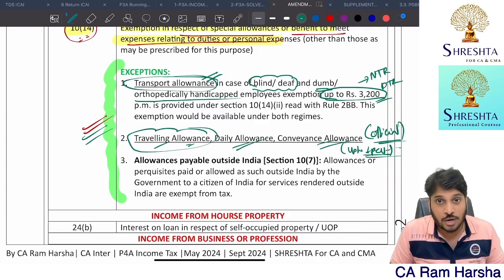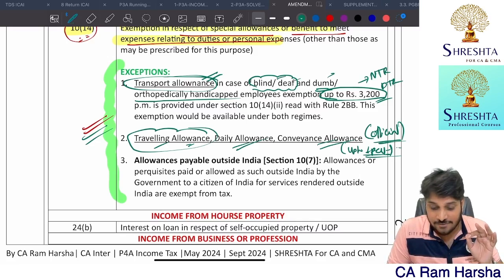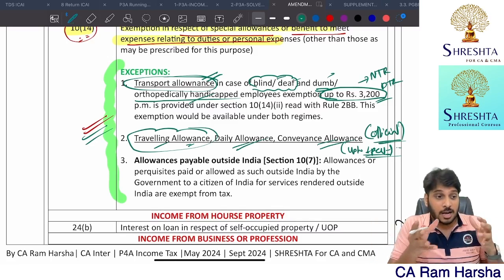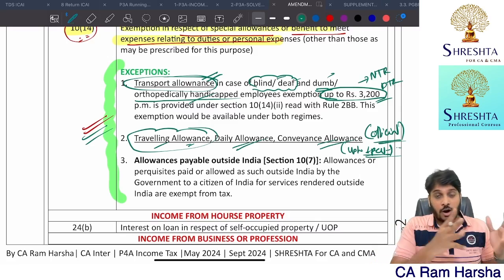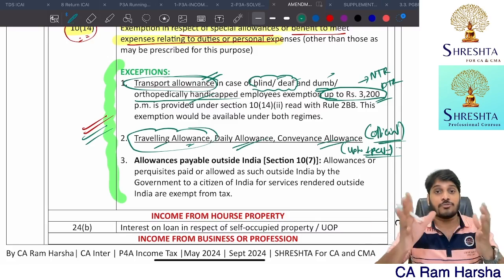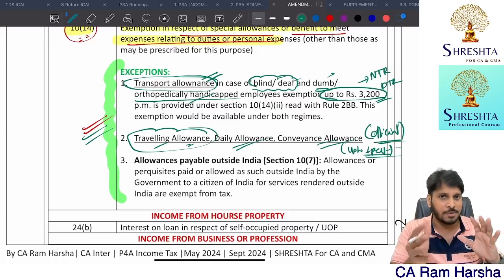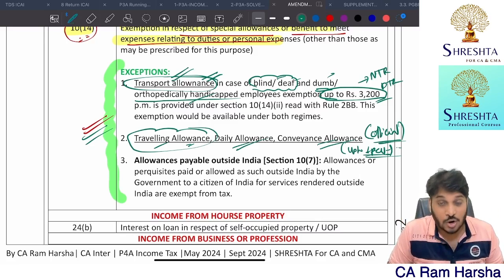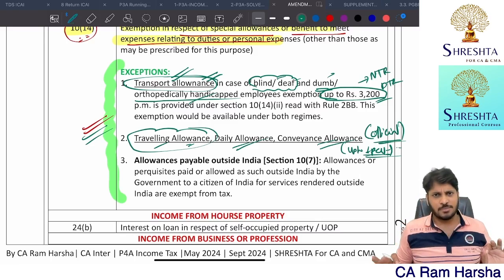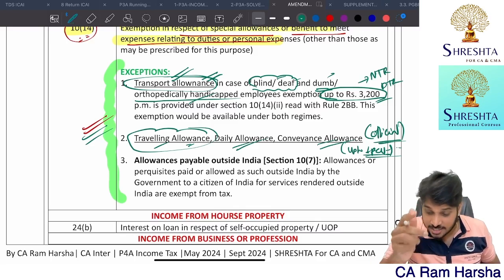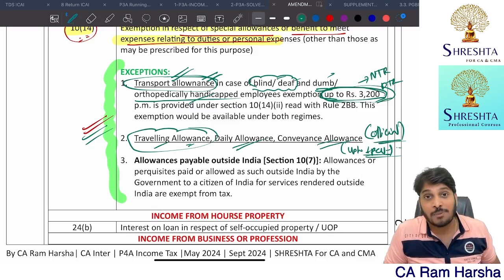Transport allowance means what? It's an allowance given to blind, deaf, dumb, orthopedically handicapped, or even for other employees also, to commute from office to home, home to office. So between home and office commutation purpose, if allowance is given, that allowance is called transport allowance. That is fully taxable, that's an income. Will you get an exemption? Yes, exemption is there up to 3,200 per month.